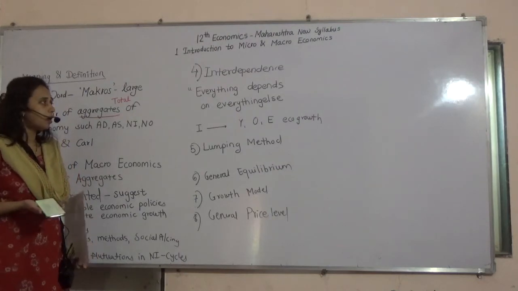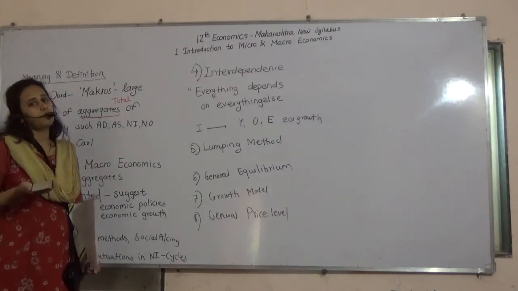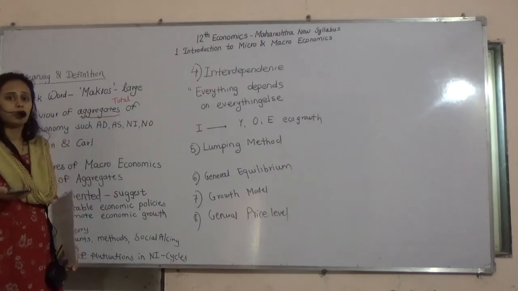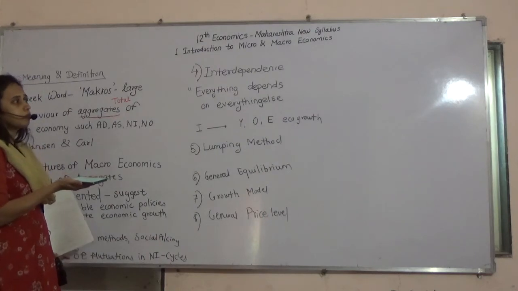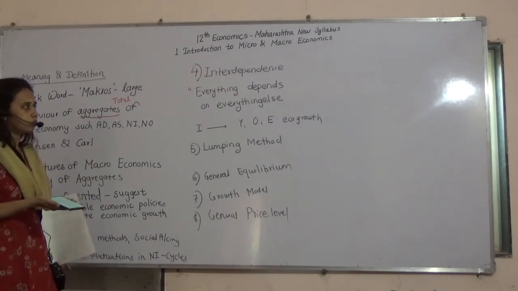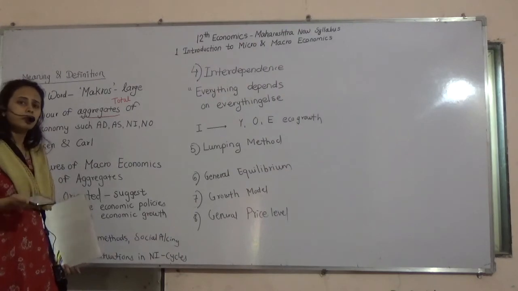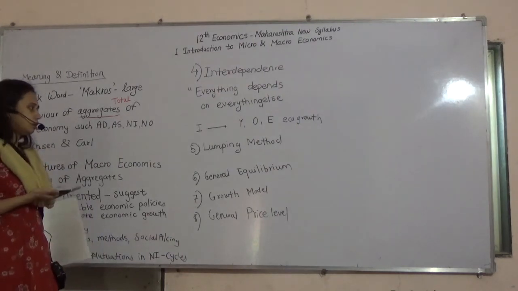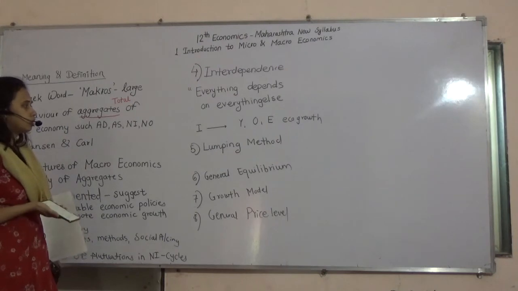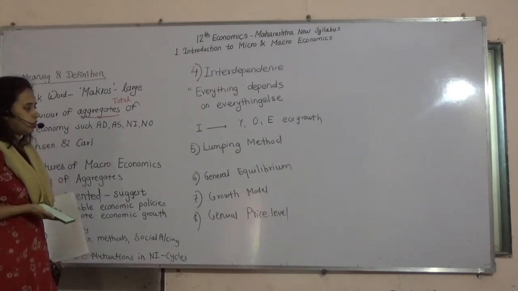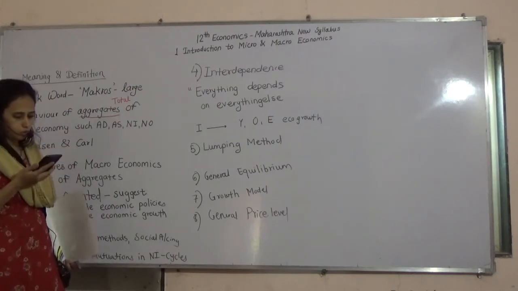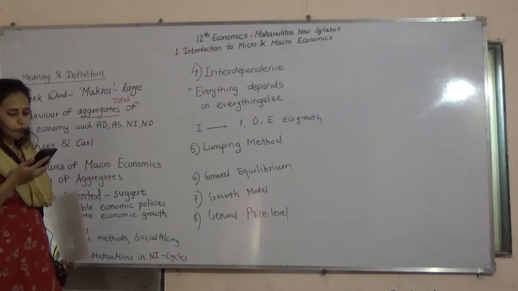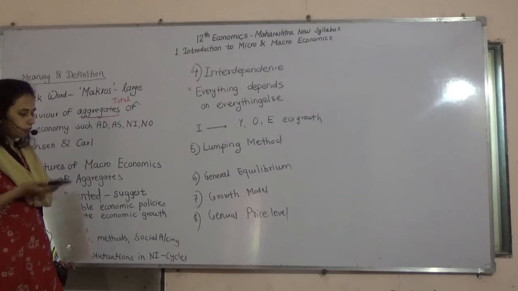That model says that your economic growth totally depends upon the rate at which capital is produced, or the higher the rate of capital, then your economic growth automatically changes. It has a positive side. So growth models are also studied in macroeconomics. These models are used for studying economic development.